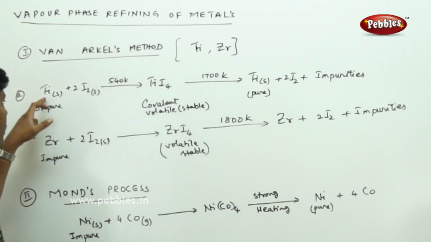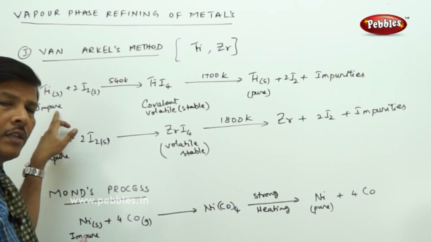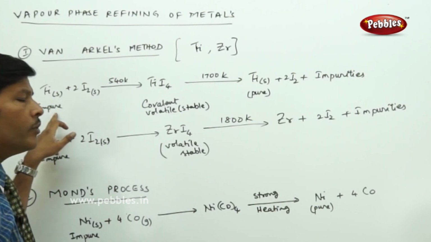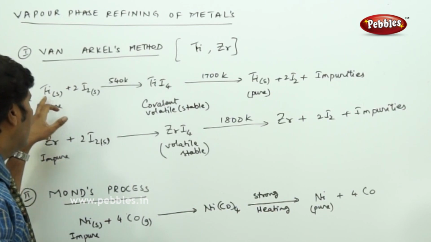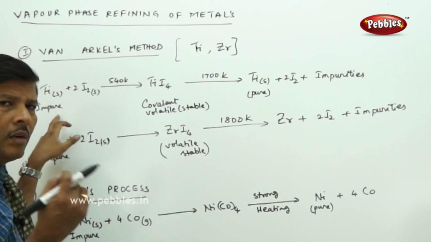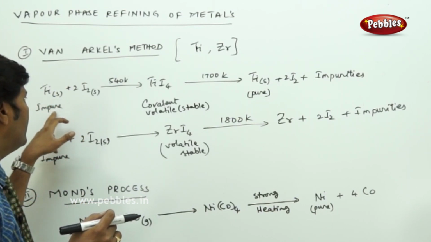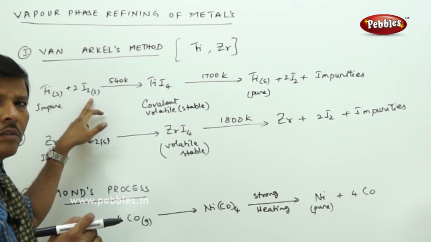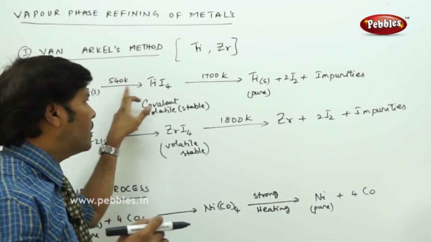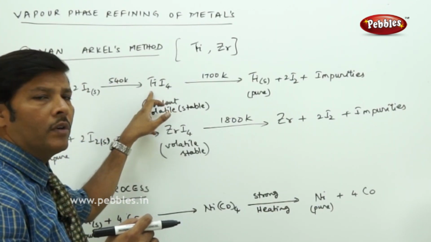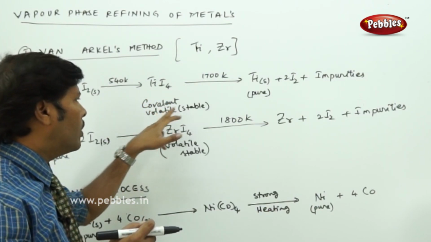That means we generally take the metal in the crude form. It is already in the purified form only, but there are some volatile impurities present in this metal. These volatile impurities have to be removed. So if the metal is in the impure form, meaning only a little amount of impurities are there, take titanium. When titanium is treated with iodine, iodine being a sublime solid, at a low temperature of around 540 Kelvin, it forms tetraiodo titanium, titanium iodide, which is covalent, volatile, and stable.